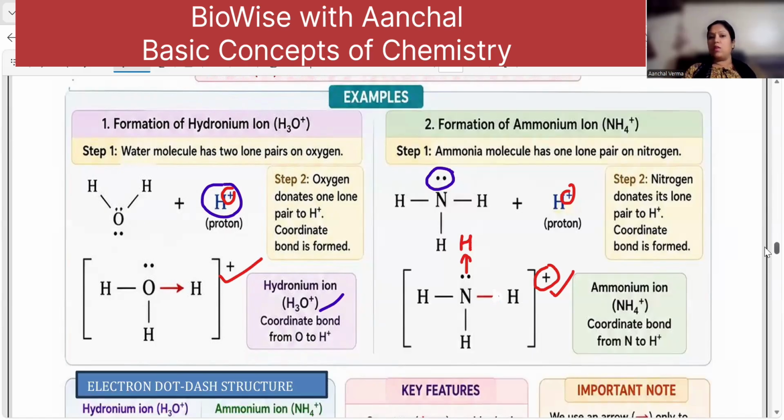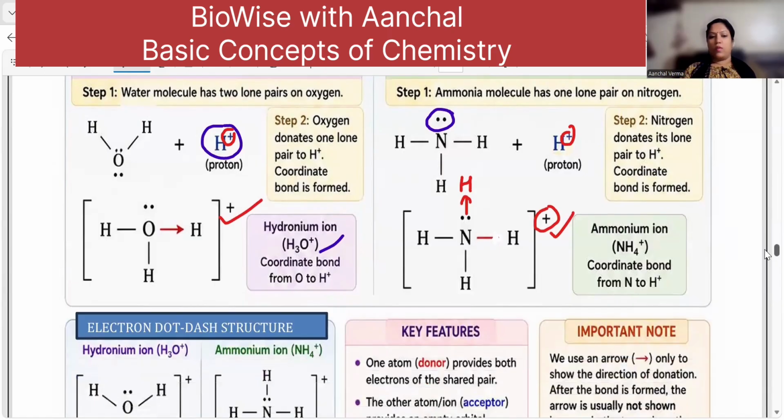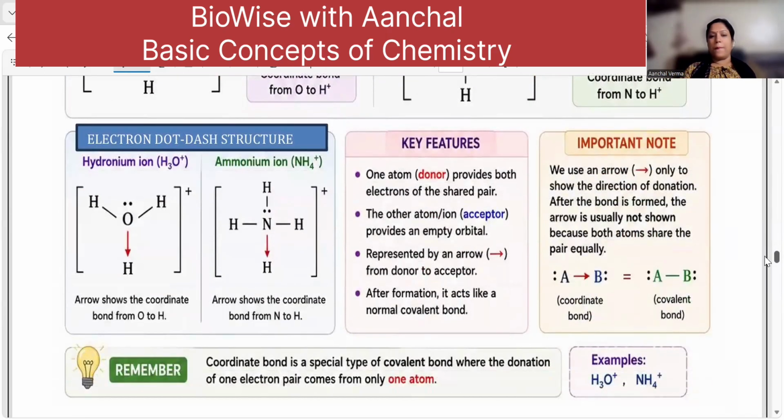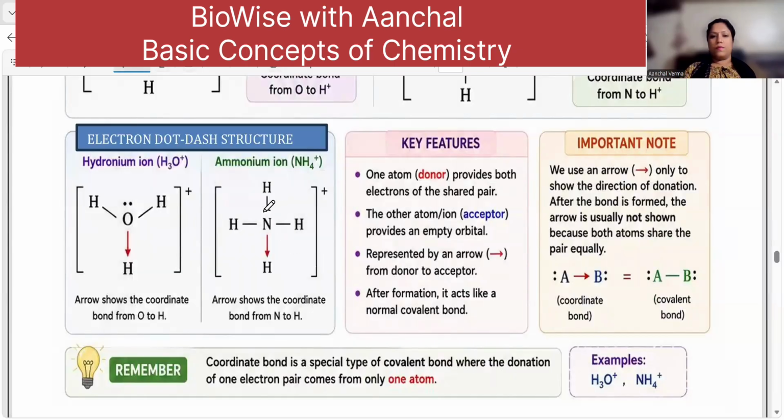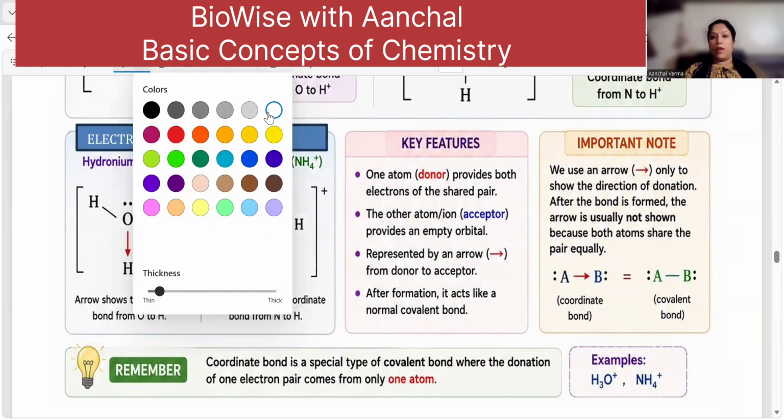This is your coordinate bond. So the lone pair is shared. Hydrogen and nitrogen both are sharing the lone pair, but actually the lone pair belongs to the nitrogen only. Okay, so this is your coordinate bond. That is already shared now, so I don't have to draw it extra. This is sharing of electrons from one of the atoms.